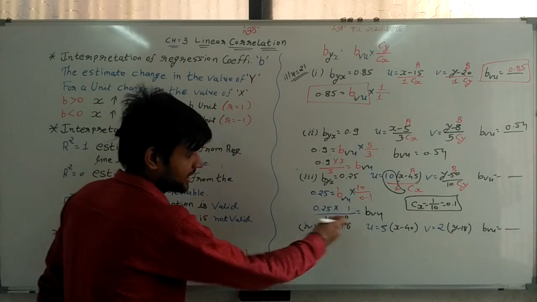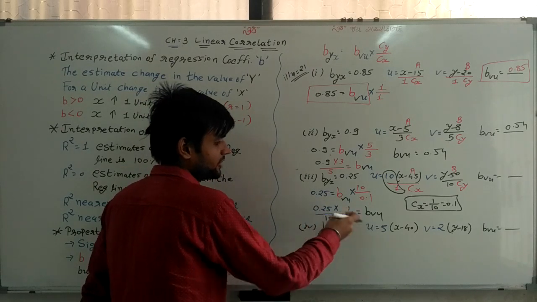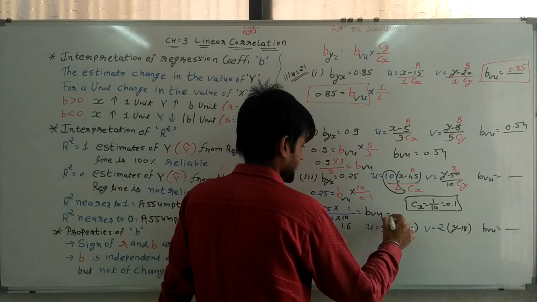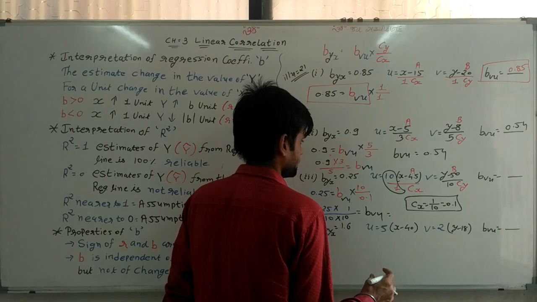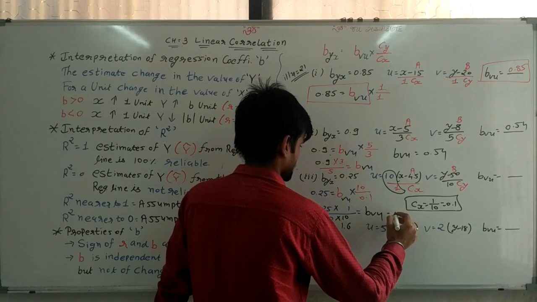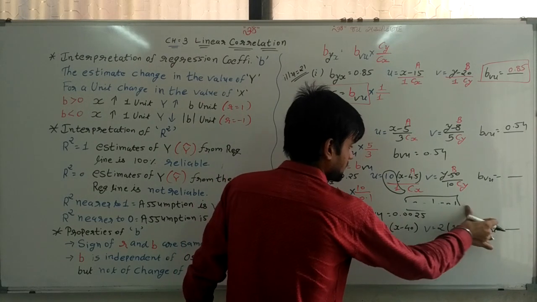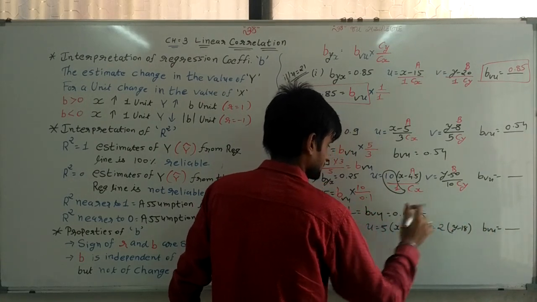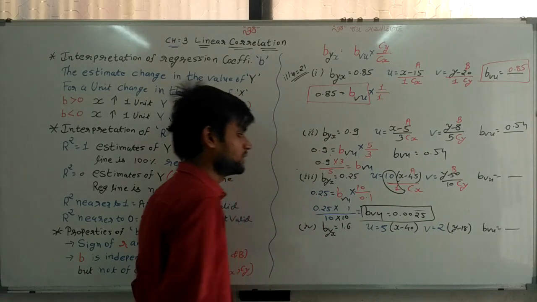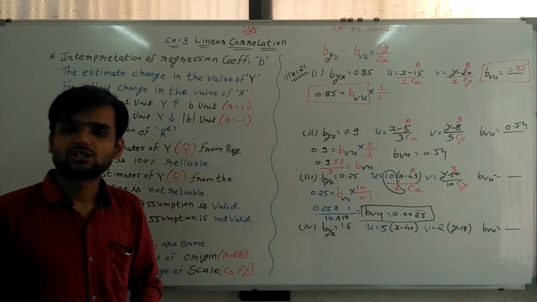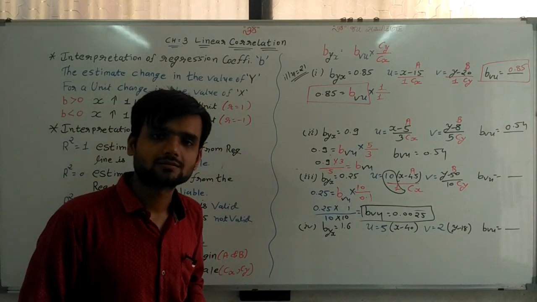Now in division 100. 0.25 divided by 100, I can say its value is 0.0025. It's a simple one. BBU is equal to 0.0025. Answer.